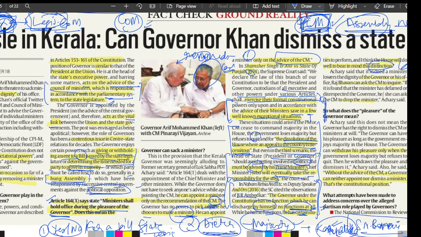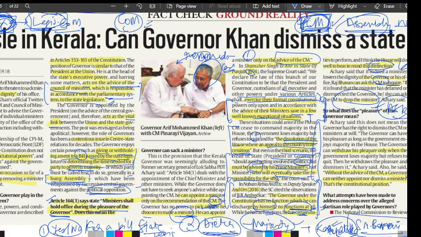The Sarkaria Commission said that if a minister lowers the dignity of the Governor or his office, Raj Bhavan can ask the CM to inquire. If found that the minister was disrespectful to the Governor, he or she can ask the CM to drop the minister. You can ask. There's a difference between asking and doing. So, what does the pleasure of the Governor mean? This we are going to study in detail.